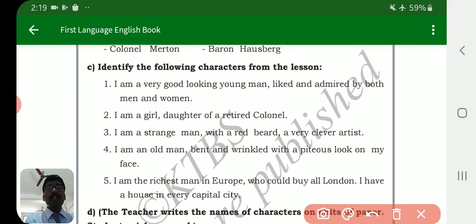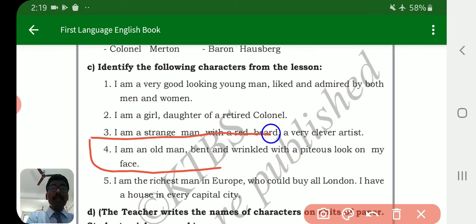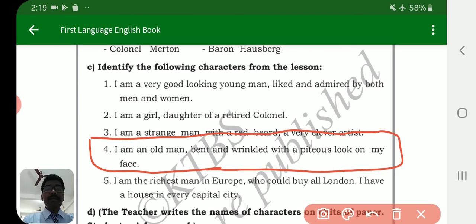Third, also very important, I am a strange man with a red beard. Strange man with a red beard and a very clever artist. Who is the very clever artist? What was the name of that clever artist with the red beard? You have to write. Then fourth one, I am an old man, bent and wrinkled with a piteous look on my face. Who was he?